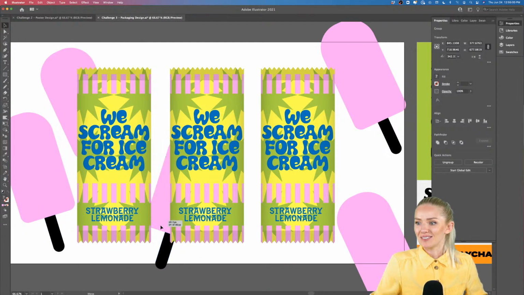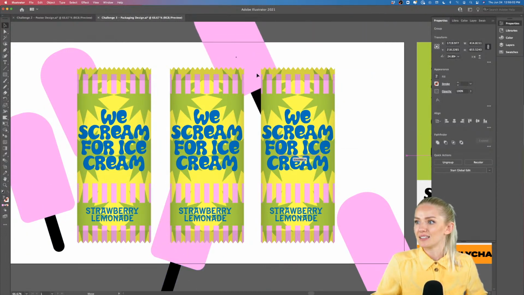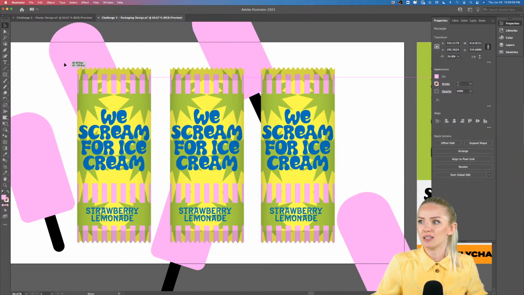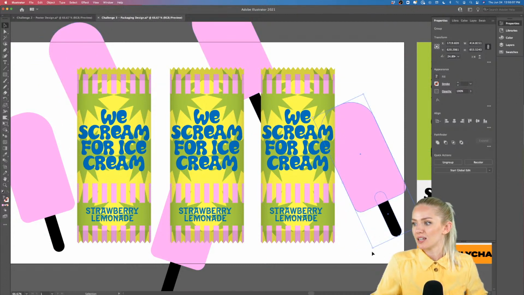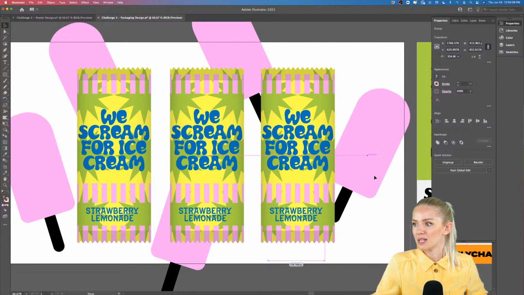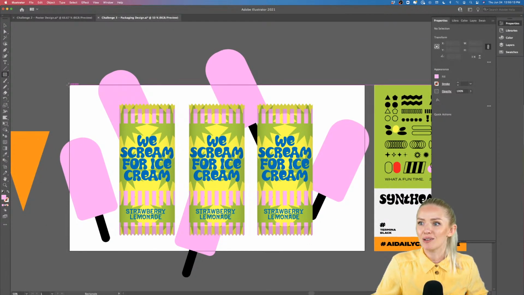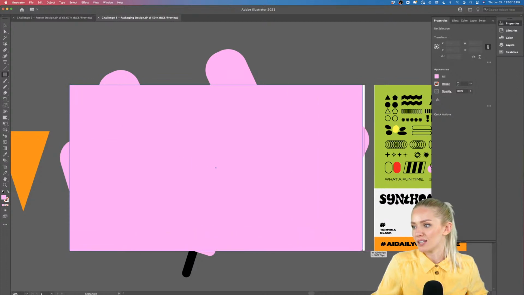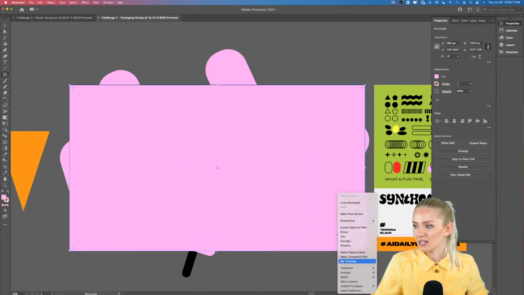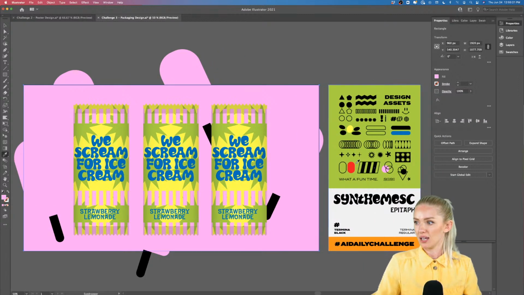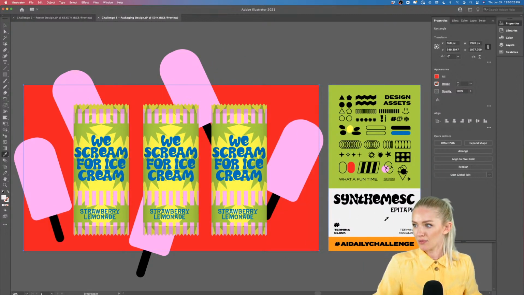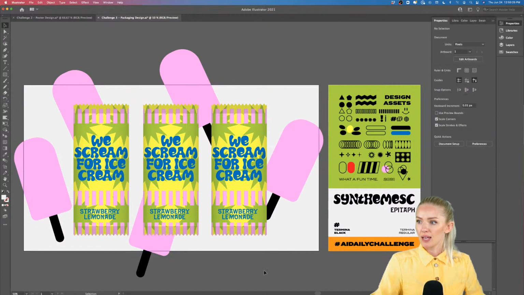All right, so let's see. Make sure to distribute those evenly so they're not covering too much space, but also not too little. Okay, cool. So I think this looks great. You can also add a background color. So I can add a rectangle and then right click, arrange, send to back, and then I can make that any other color, maybe a red, maybe this beige.